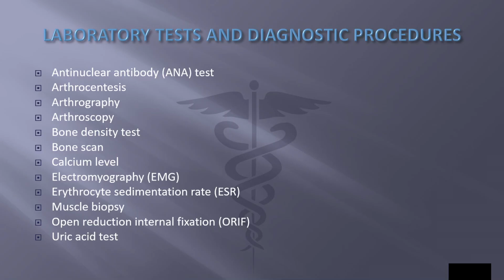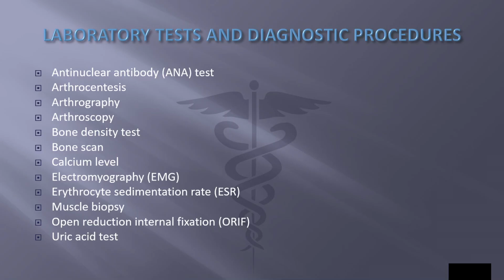Bone density test. Low energy X-rays are used to image bones in the spinal column, pelvis, and wrist to detect areas of bone deficiency, also called bone density scanning, dual energy X-ray absorptiometry, DEXA, or bone densitometry. Bone scan, procedure in which a radioactive substance is injected intravenously and its uptake in bones is measured with a special scanning device. Calcium level, measurement of the amount of calcium in a sample of blood serum. This test is important in evaluating diseases of bone.